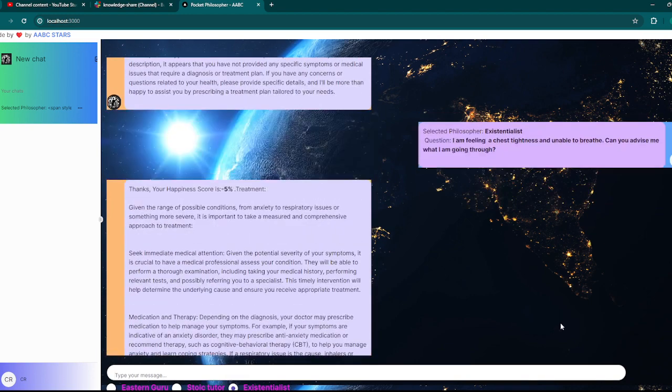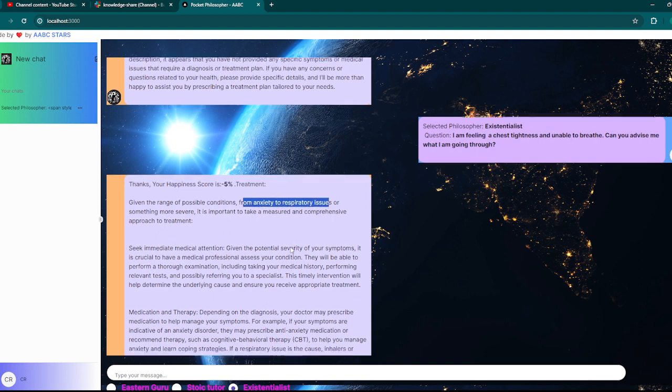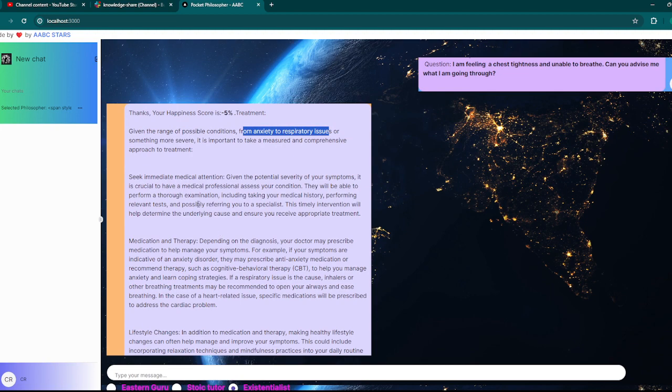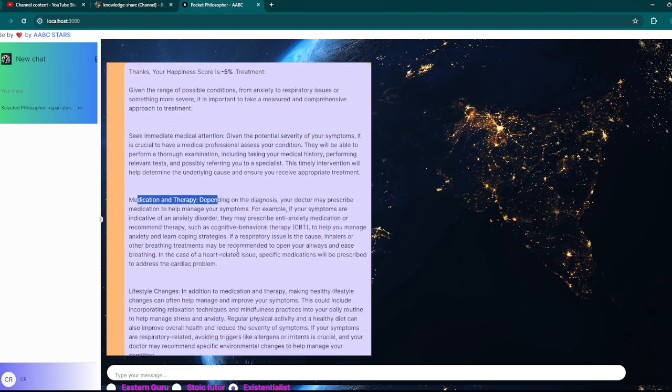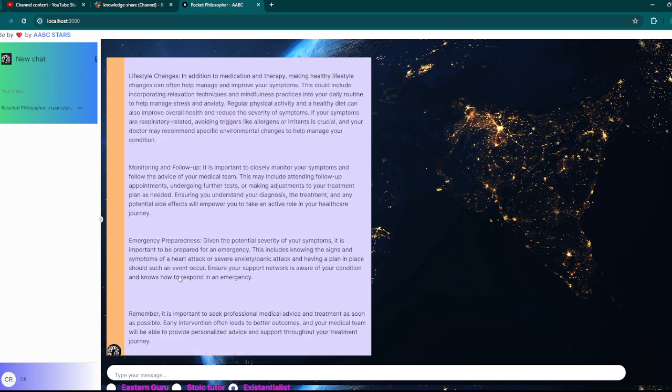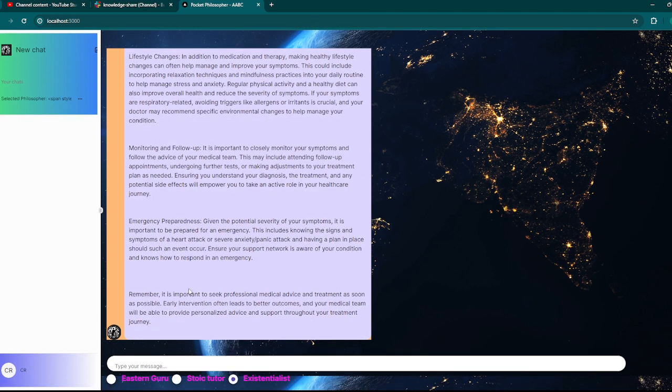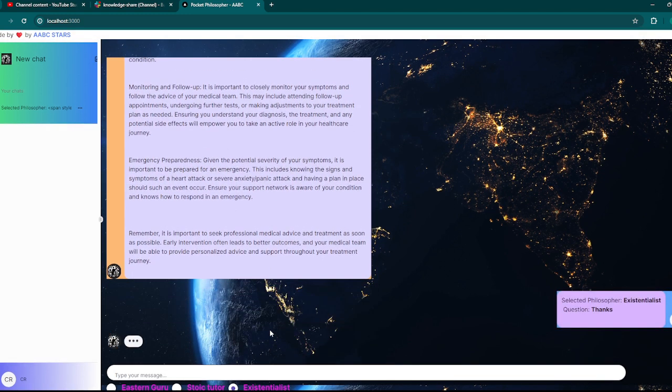So see here, your happiness is minus 5%. Treatment given a range of possible conditions, from anxiety to respiratory issues and something severe, go and seek medical attention, medication therapy, lifestyle changes, monitoring and follow up, and emergency preparedness. So these are all we would like to show you, okay? And I will move on to the next one.